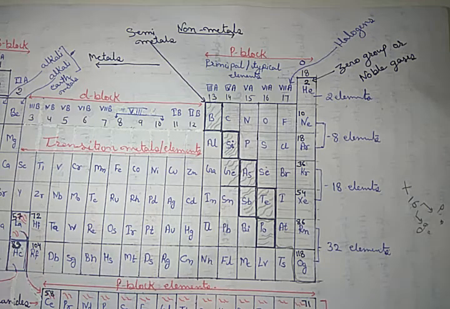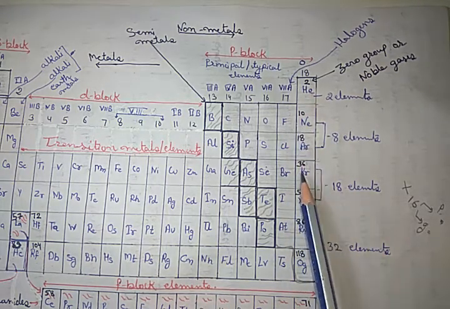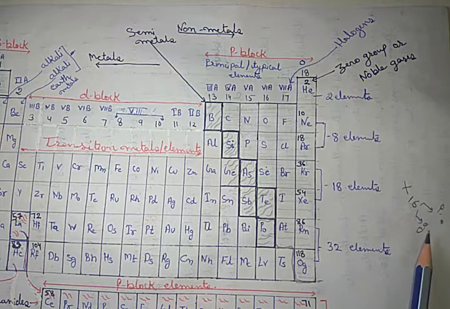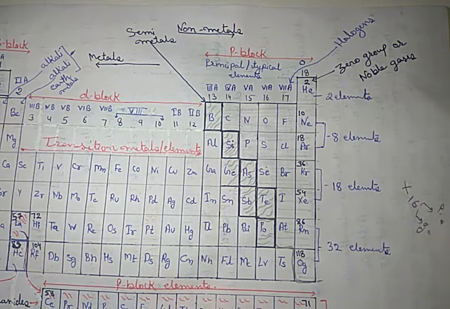Those are 2, 10, 18, 36, 54, 86, 118. Now we have to tell in which period and which group any element, xyz or anything, is present.